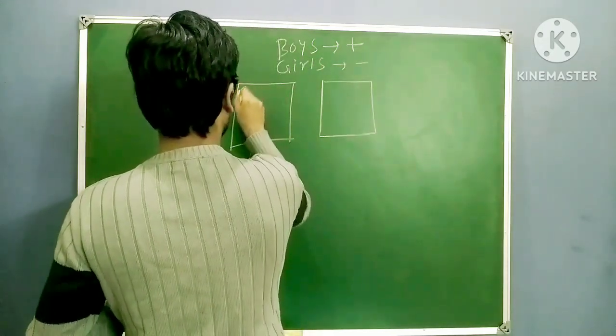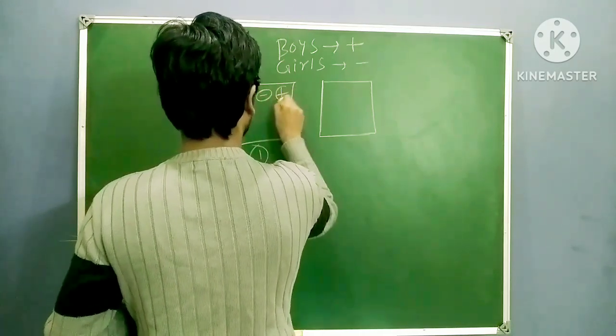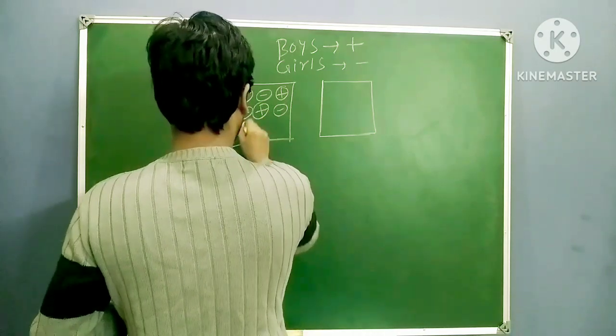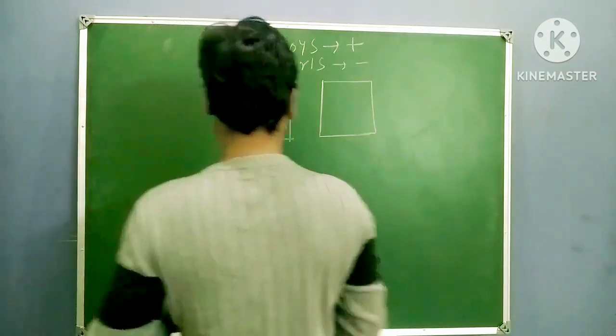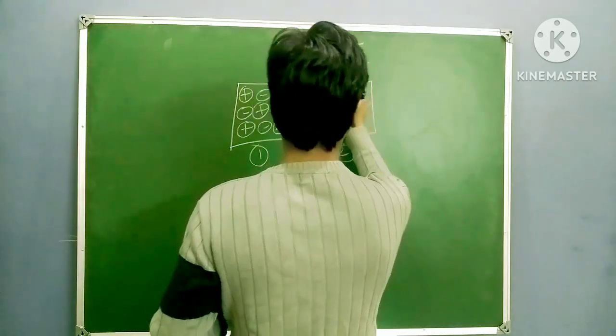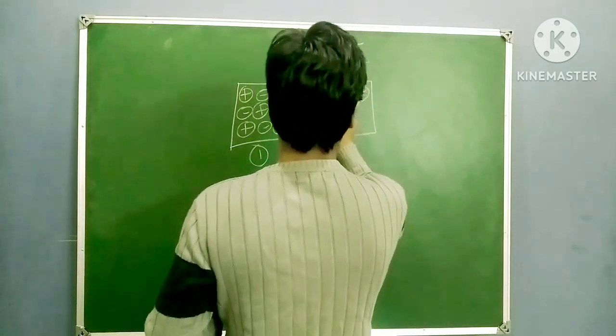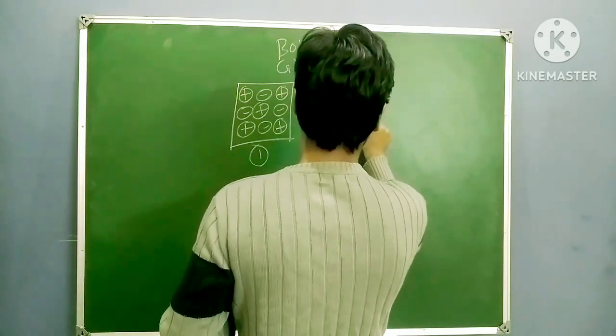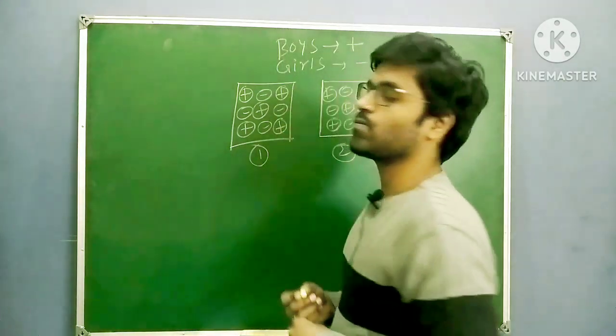So plus minus plus minus plus minus plus minus plus. In this bus also, the second bus, plus minus plus minus plus minus plus minus plus.